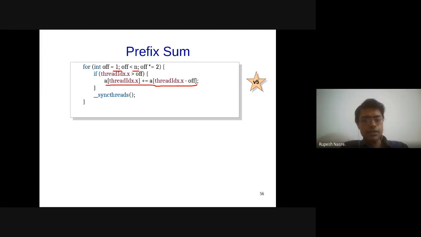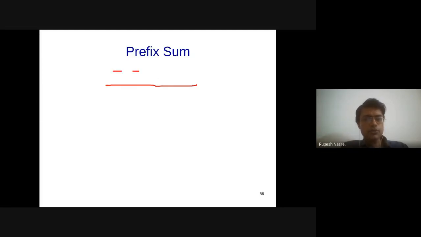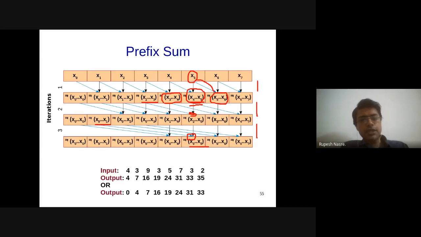And if you notice, I'll just go back to that picture. The number of computations, the number of sums that we are doing, is not n by 2 in the first step. It is actually n minus 1. So we are doing these n minus 1 sums, x0 to x1. The second one is not x2 to x3, it is x1 to x2.